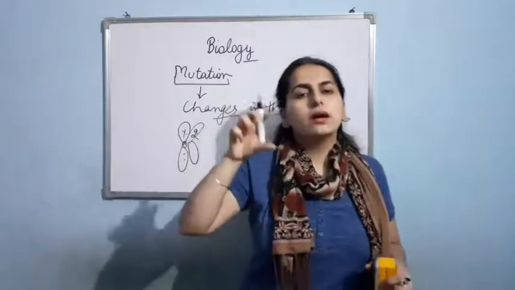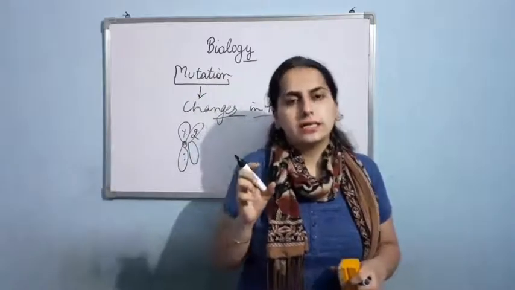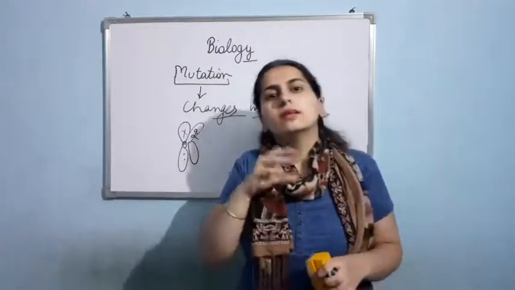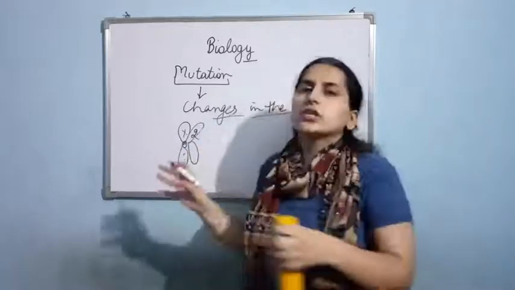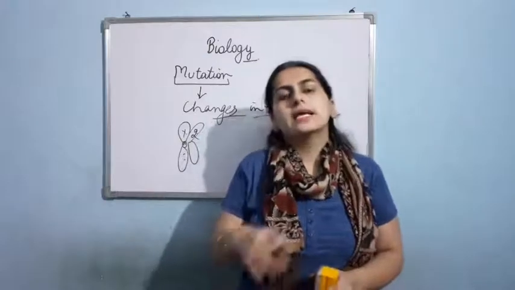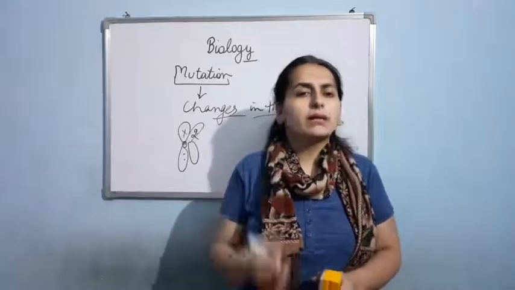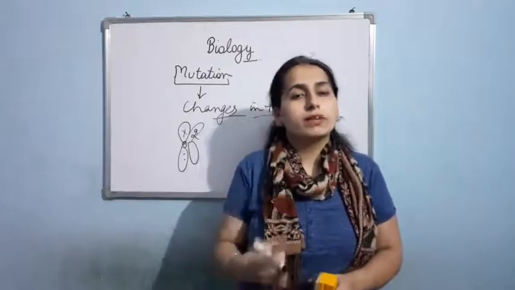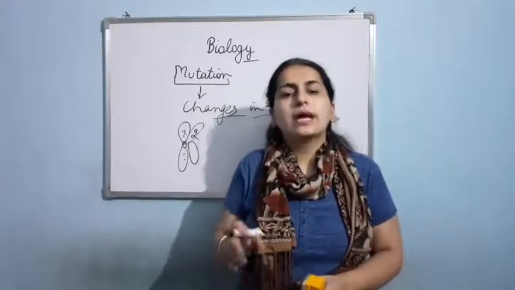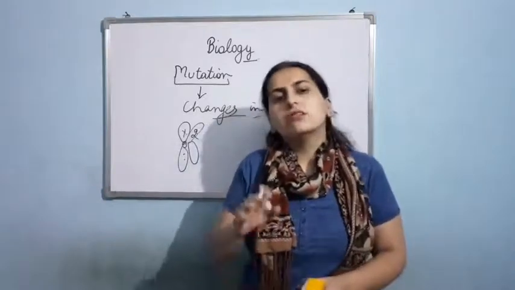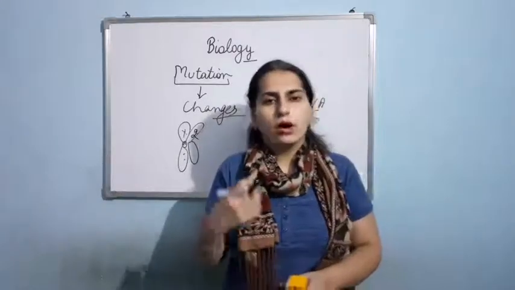Now, in the chromatids, the DNA is present. If there is any change in the helix of that DNA, then obviously there will be change in the chromosome, and as a result, the genotype and the phenotype of that particular organism would be affected. So mutation causes the changes in the DNA, or I can say the chromosome. Clear? Which results in the disruption of the genotype and the phenotype of an organism.